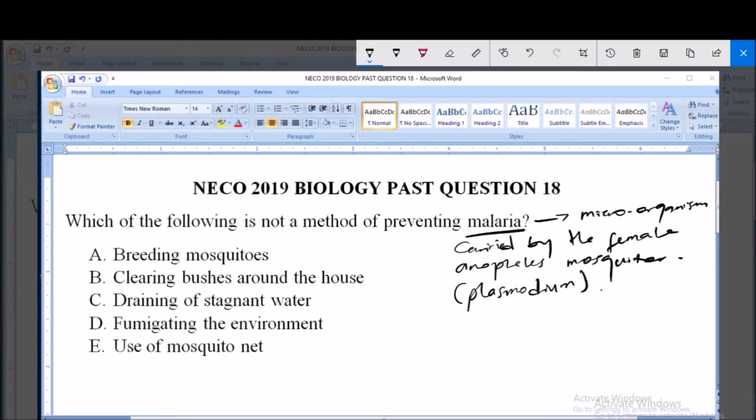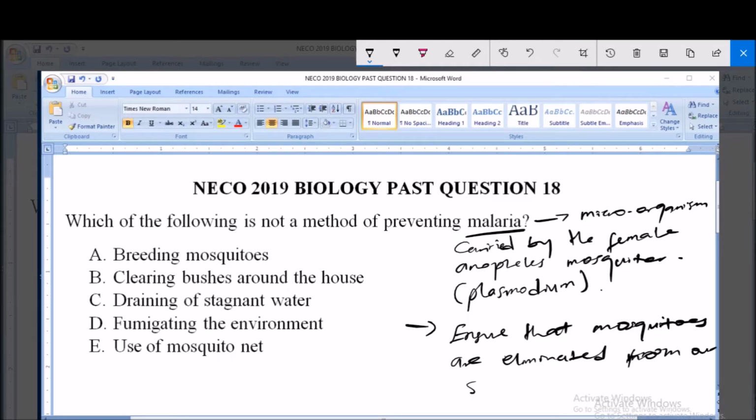Now, in order for us to prevent malaria, the best thing to do is to ensure that mosquitoes are eliminated from our environment. So, to eliminate mosquitoes from our environment or surrounding, this is the best way to prevent malaria. By eliminating mosquitoes from the environment, we are carrying out all the procedures or processes involved in chasing mosquitoes out of our surroundings.